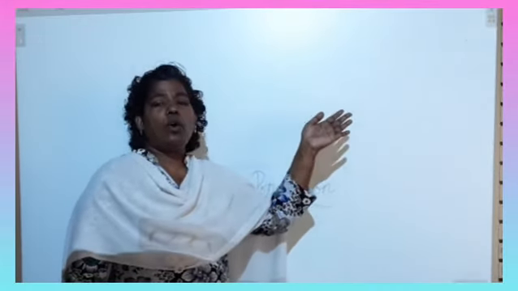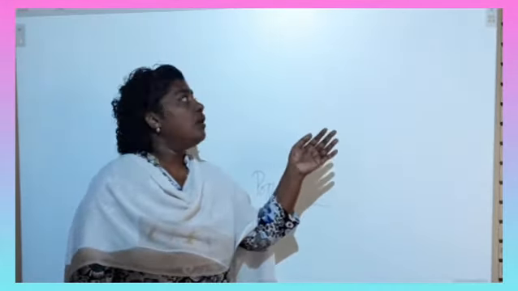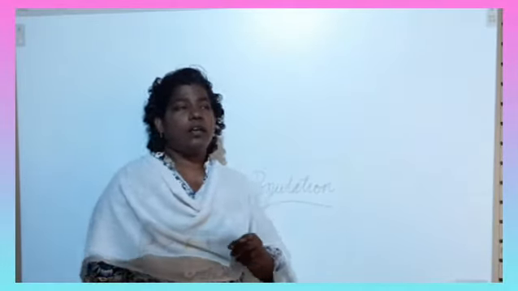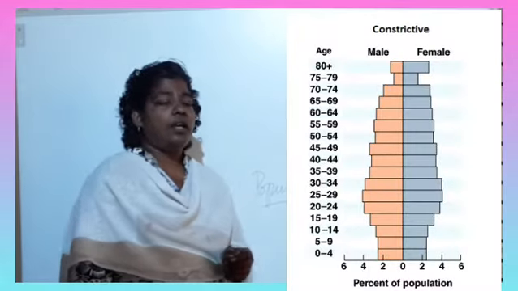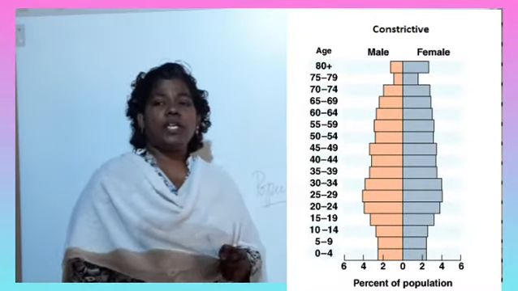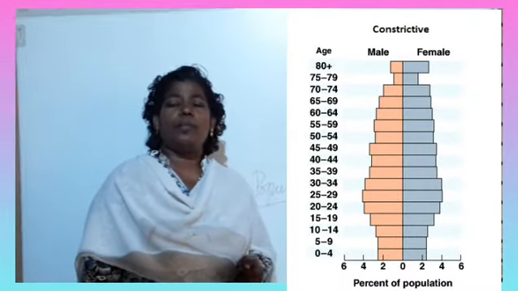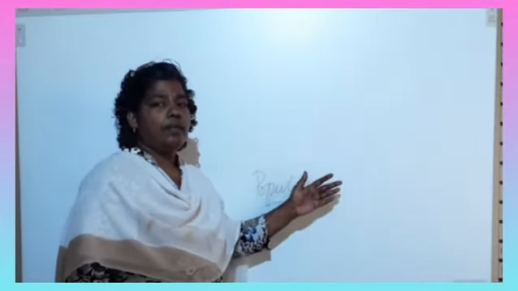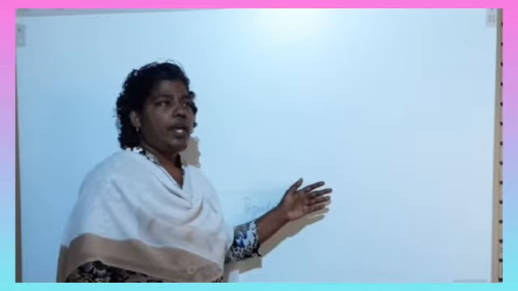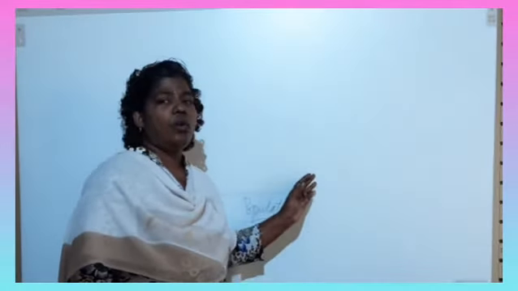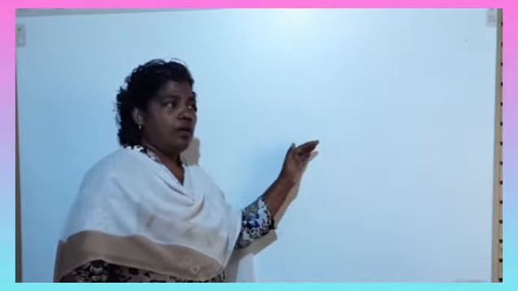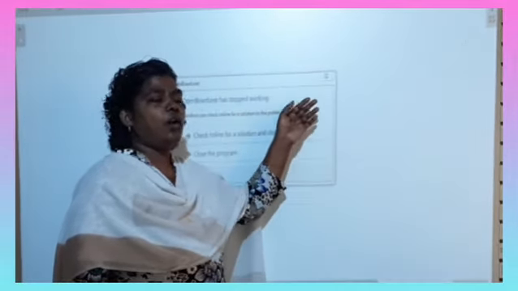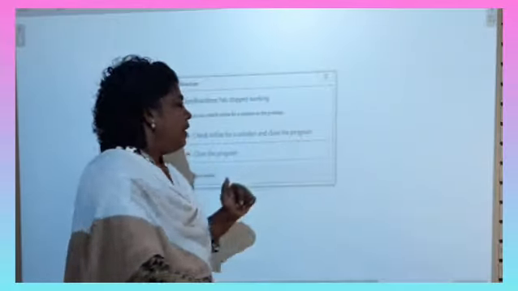So the constant pyramid will be like a bell shaped pyramid. And the next thing, declining population. In a declining population, how will the pyramid be? The bottom will be broad. In between, the bars will be short and narrow. After some bars, again it will be broad, and at last the top will again be broad.